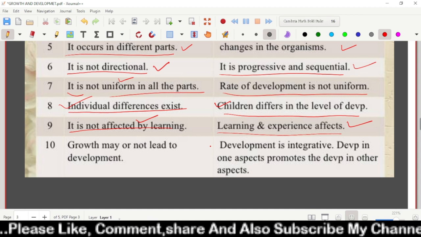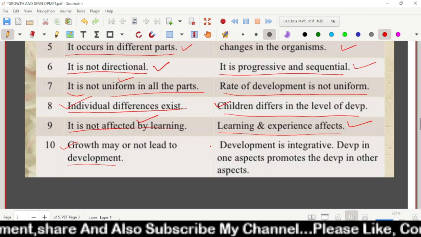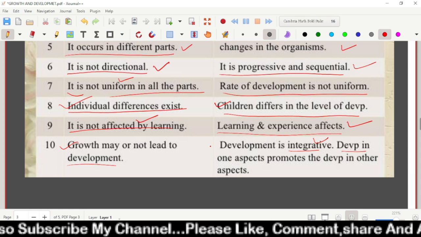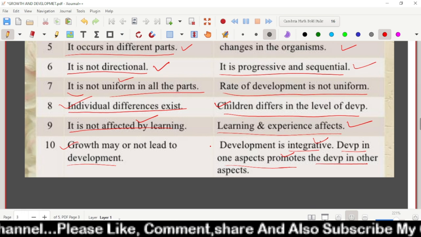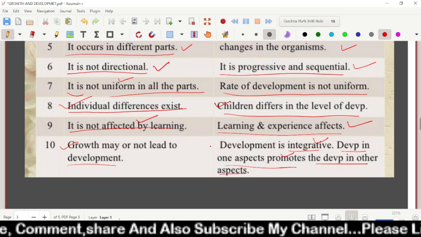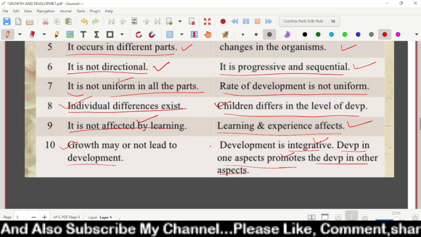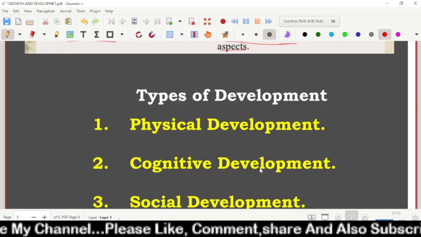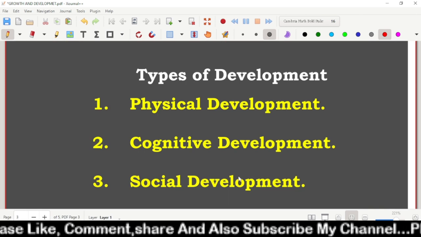Growth may or may not lead to development. Development is integrative. Development in one aspect promotes development in another aspect, we can say. So these are the differences between growth and development. If you have any doubt, just ask me now. If you have any doubts, am I going fast or slow?